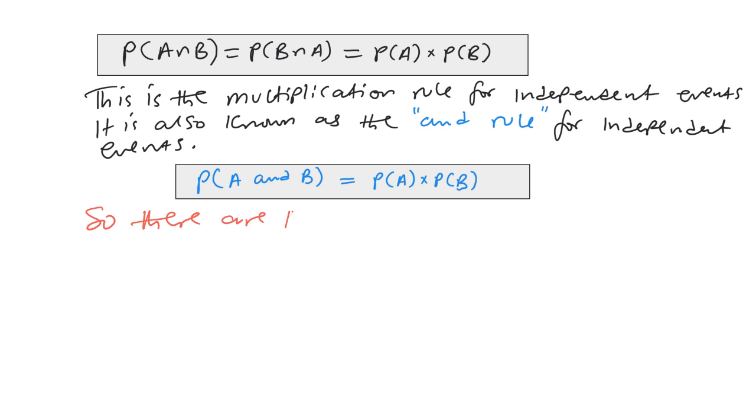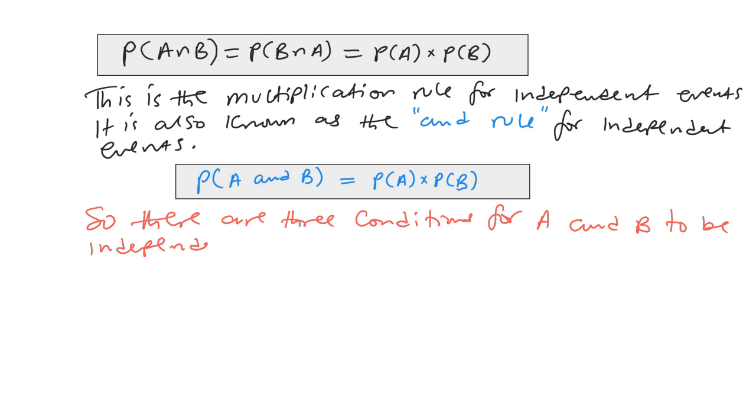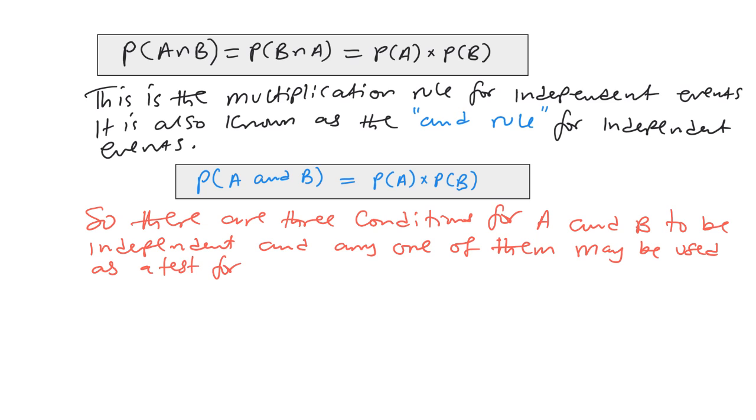There are three conditions for A and B to be independent, and any one of them may be used as a test for independence. What are the three conditions?